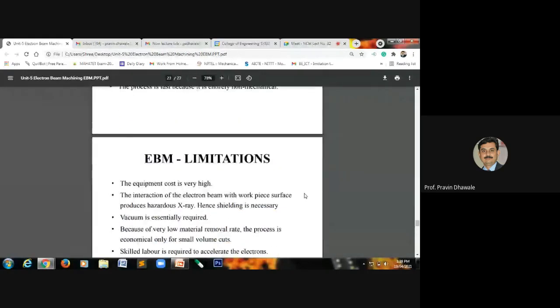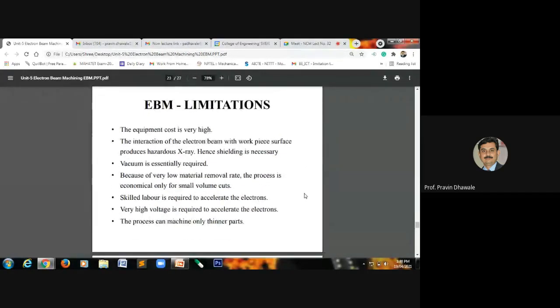Okay. Then we discuss the limitations of the electron beam machining process. As we saw in the previous slide, the initial or operating cost will be high, near about 41,000, right? The equipment cost will be high in the case of the electron beam machining process.